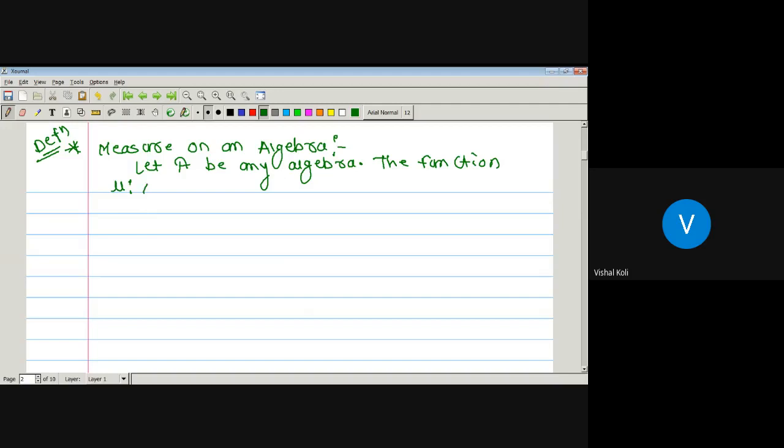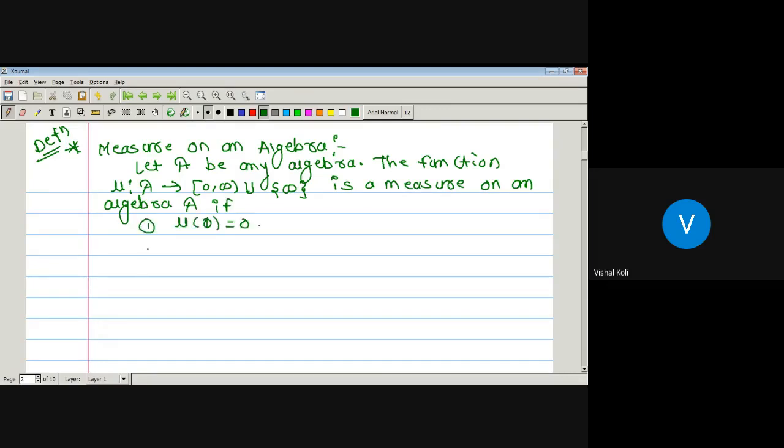So its domain will be curly A, and codomain will be the closed interval 0 to infinity, and it is said to be a measure on an algebra curly A if, first one, measure of the empty set will be equal to 0,